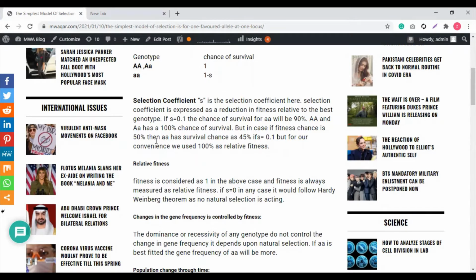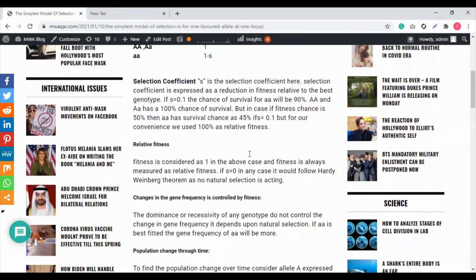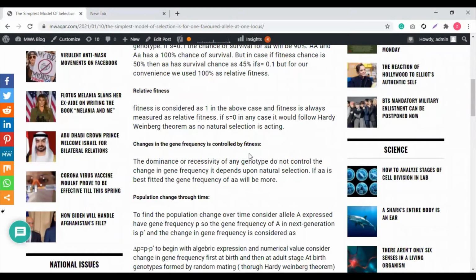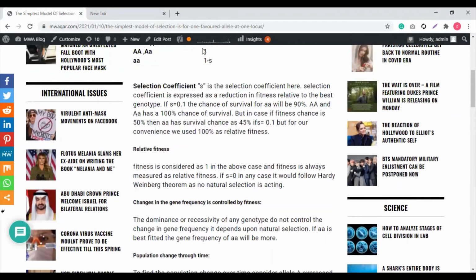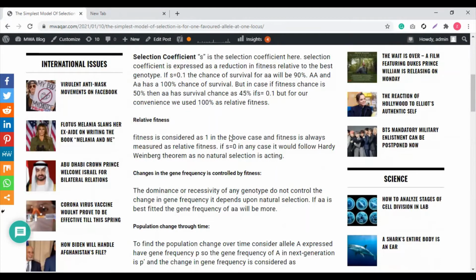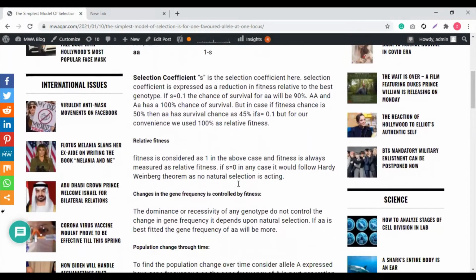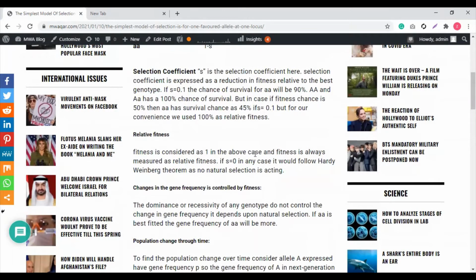But in this case, the chances of this genotype small a will be 45% if we consider S as 0.1. But for our convenience, we used 100% as relative fitness. Now, next point, what is relative fitness actually? Fitness is considered as 1 in the above case, and this is representing the fitness that nature accepts, or takes this genotype as fitted. Fitness is always measured as relative fitness.